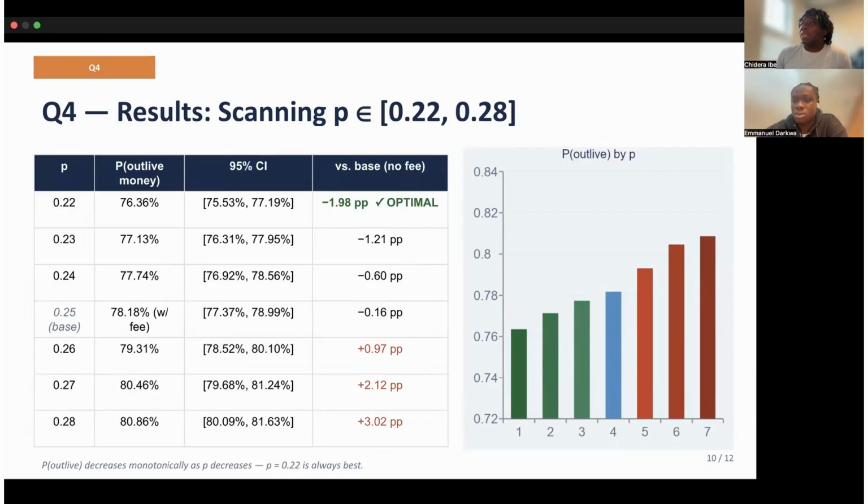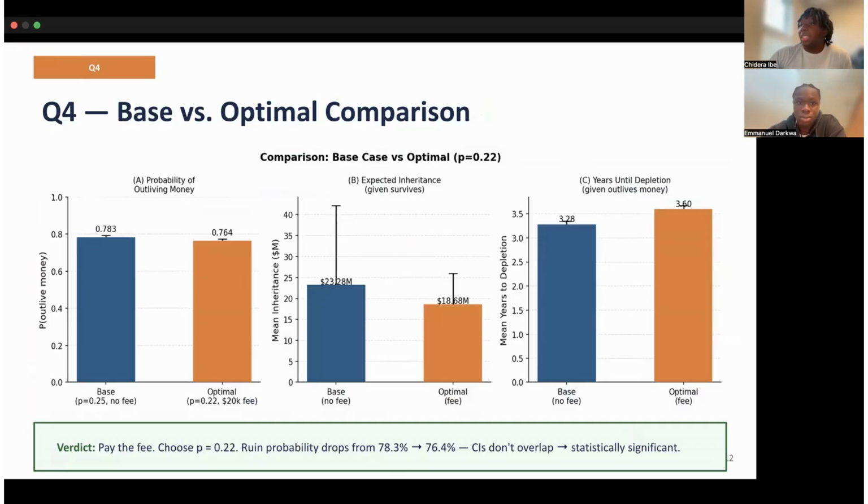We ran 10,000 replications for every candidate P with the fee already deducted. The results are in this table. The probability of outliving her money decreases monotonically as P decreases. Every step down in P is an improvement. The minimum is at P equals 0.22, where the probability drops to 76.4%. Looking at the comparison chart here, the confidence intervals for P equals 0.22 and the base case do not overlap. So this is a statistically significant improvement, not just noise.